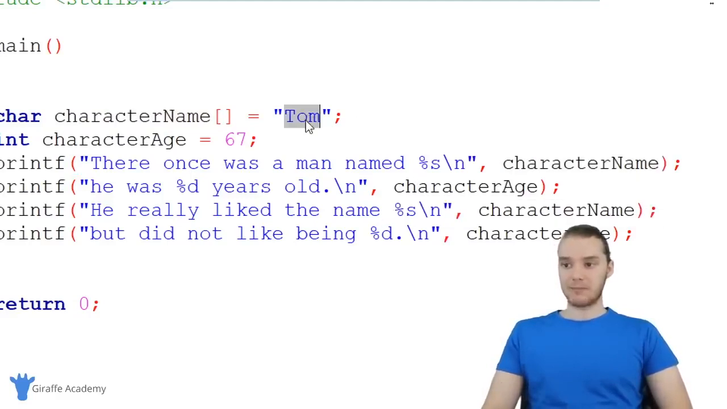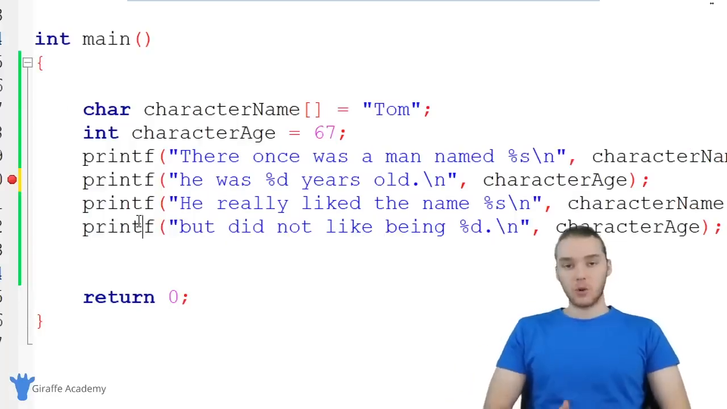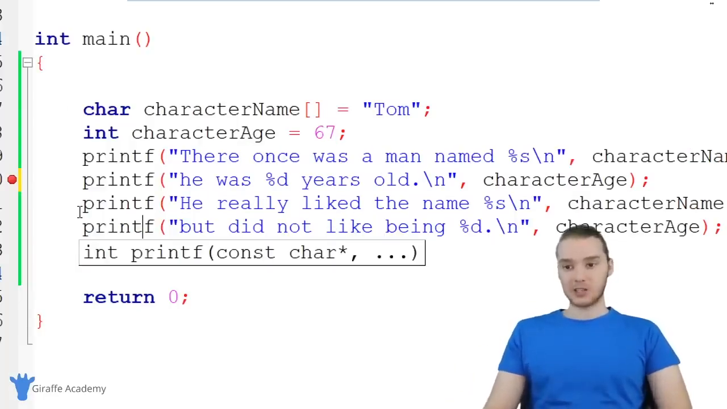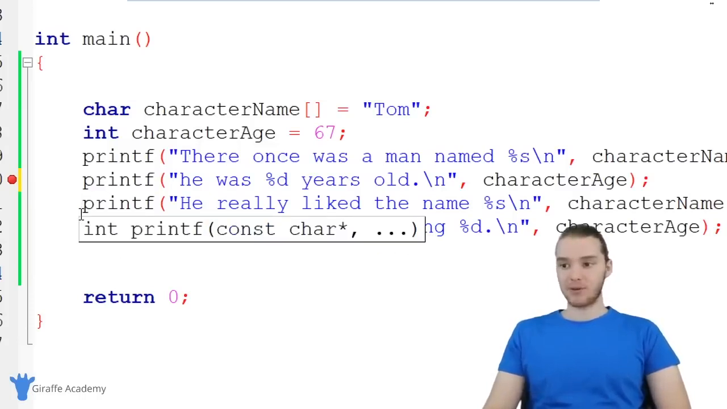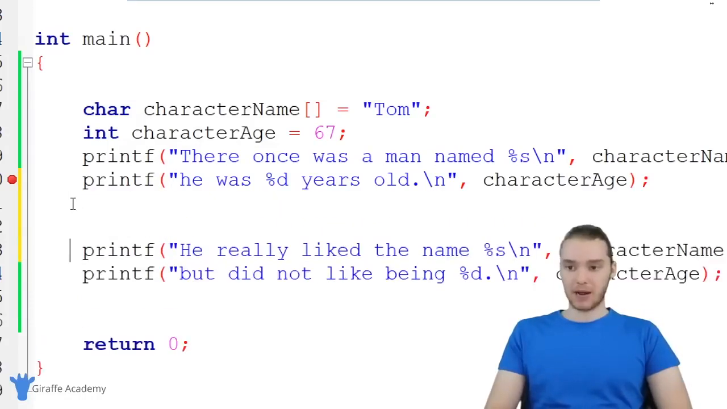So variables are great because we can store the value one time, and then if we want to modify it, we just modify it in one place. Another cool thing that we can do with these variables is we can actually modify them. Let's say that halfway through the story, I wanted to change the character's age. I could come down here, make a new line, and right above these print statements, give this variable a new value.